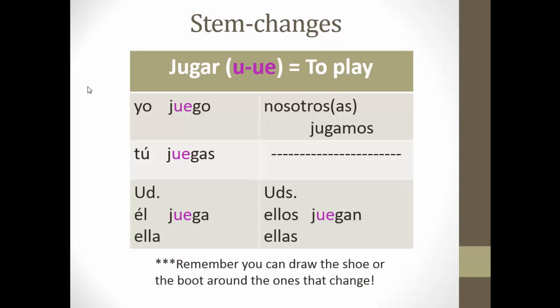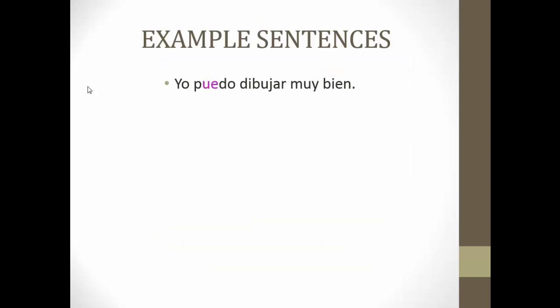Okay, remember that you can draw the shoe or the boot around this verb as well, because the nosotros form will not change. Here are some example sentences with these new O to UE verbs. Yo puedo dibujar muy bien means I can draw very well. Notice that we've conjugated poder as a stem changing O to UE, and we have not conjugated dibujar. Remember, when you have one verb followed by another, the first verb is conjugated, the second one is not.